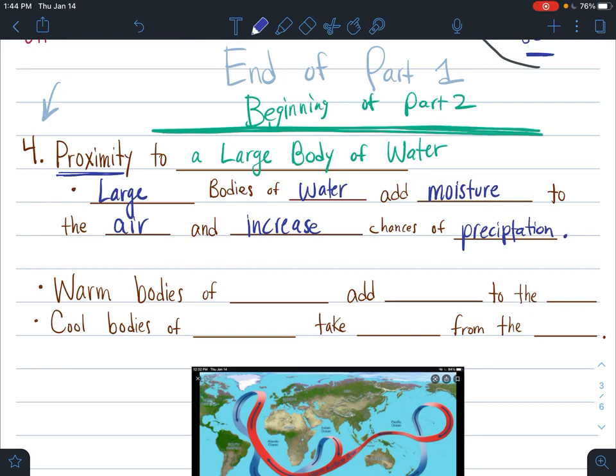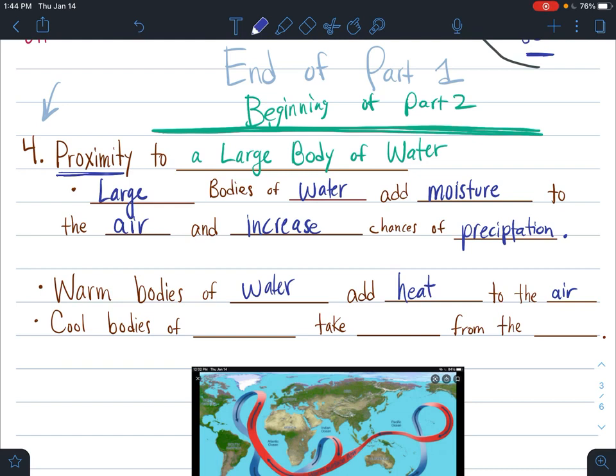So we can also not only look at how much water is in the air, the humidity or the amount of precipitation, but we can also look at air temperature. If you live near a warm body of water that's really large, warm bodies of water are going to add heat to the air. If you've ever been near a hot tub in wintertime, you see that the heat from the hot tub goes above the hot tub, and you can see the steam there. That steam is the hot tub trying to heat up the air. Well, if you have a huge body of water, it will heat up the air.